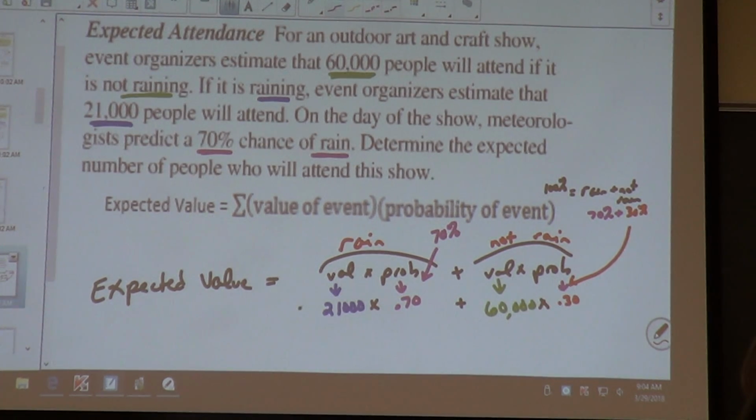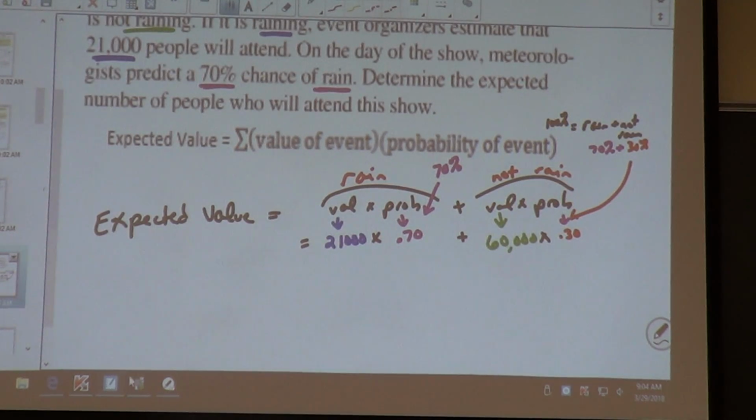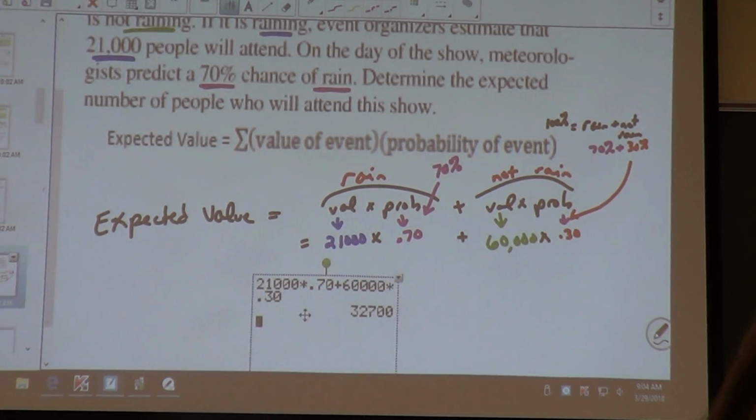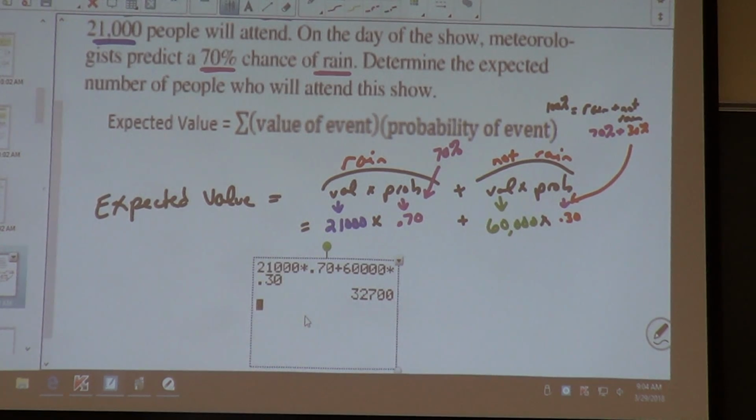So this is going to give me my expected value. So if I go to my calculator, 21,000 times 70%, plus 60,000 times 0.30. This is how many people we should prepare for. This is how many people we should expect.